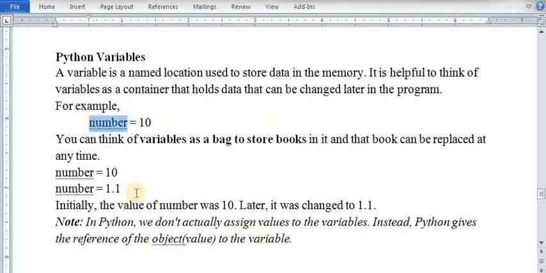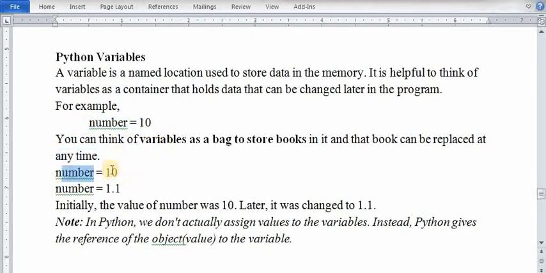Now you can think of the variable as a bag to store books. In a bag you can store books, you can change the books every day, and a book can be replaced at any time. Similarly, in a variable you can change the value at any time.